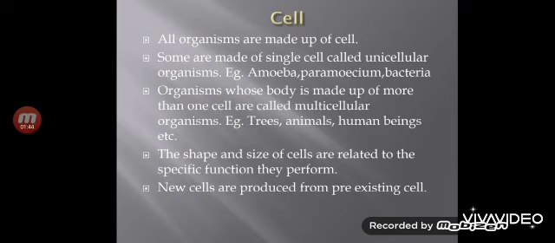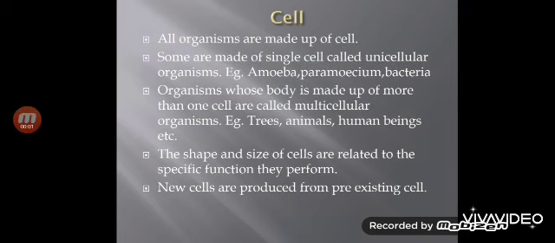Now, you know, how do we grow? When we are small, our body is small. It means it is made up of a smaller number of cells. Then we grow up. So what is this growth actually? Actually, when the cells multiply in our body, that is new cells form in our body, we start growing. Now these new cells are produced actually from pre-existing cells only.